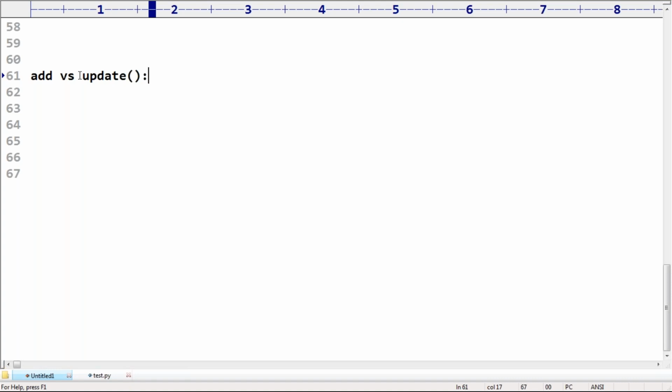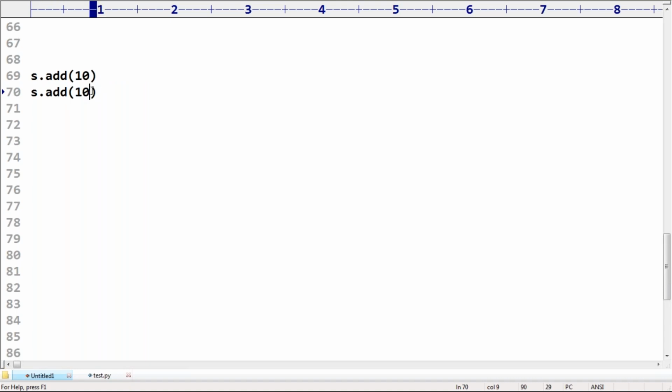Okay, now take special care. Among these, which are valid and which are invalid? Can you please confirm? Dot add of 10, I'm taking. Dot add of 10, 20, 30, I'm taking. Dot update of 10, I'm taking.